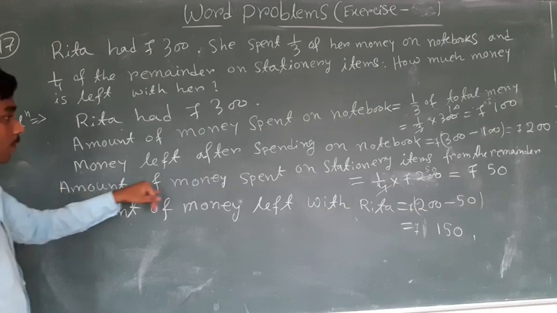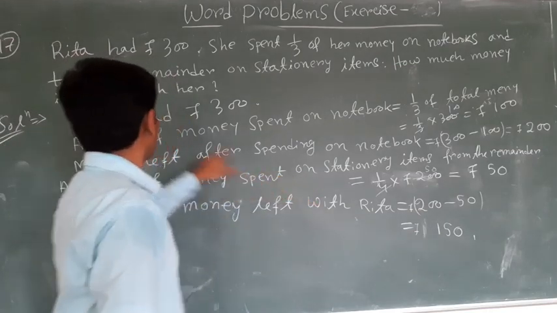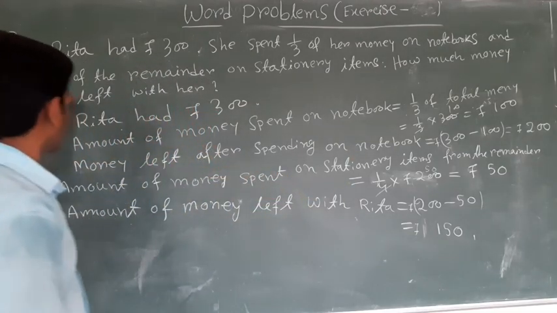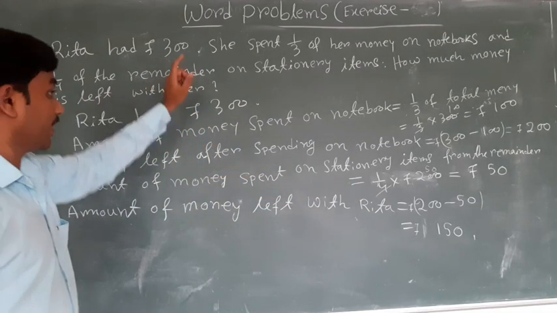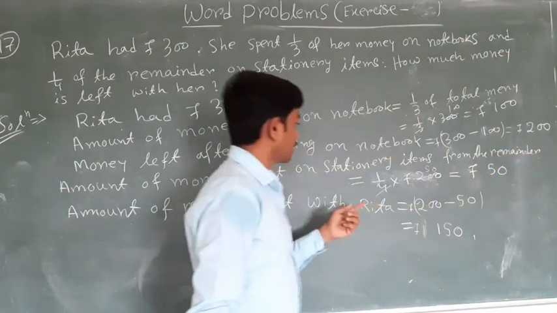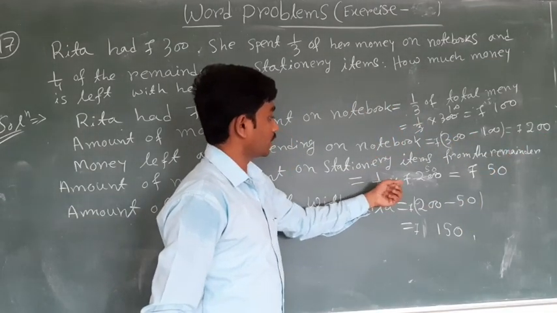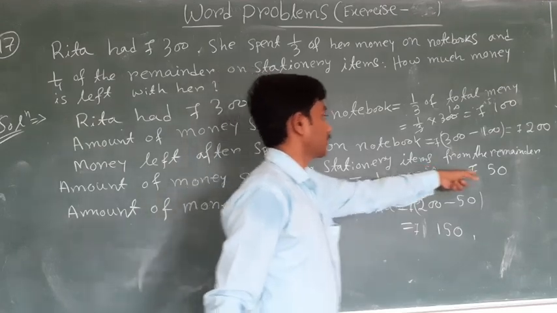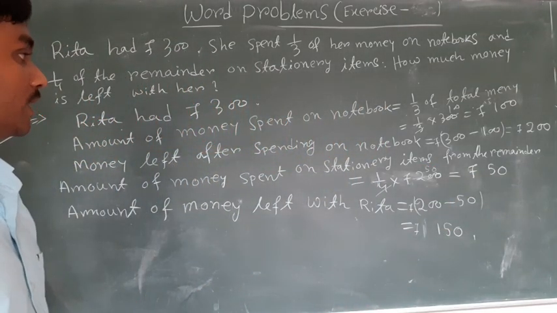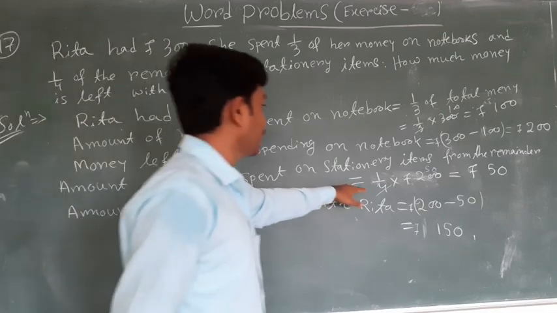So the amount of money spent on stationery items is equal to 1/4 of the remainder. Which is the remainder? 200 is the remainder. So 1/4 into 200 rupees, that is 50 rupees. So to purchase stationery items, she spent 50 rupees.